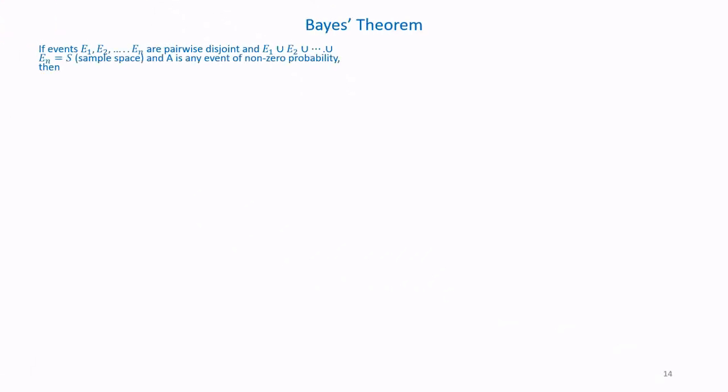Bayes theorem. If events E1, E2, etc. are pairwise disjoint, E1 union E2 union etc. up to En equals the sample space, and A is an event of non-zero probability, then the conditional probability of Ei given A has occurred is given by the relation: equals the probability of Ei into the conditional probability of A given Ei has occurred, divided by sigma j equals 1 to n of the probability of Ej into the conditional probability of A given Ej has occurred.